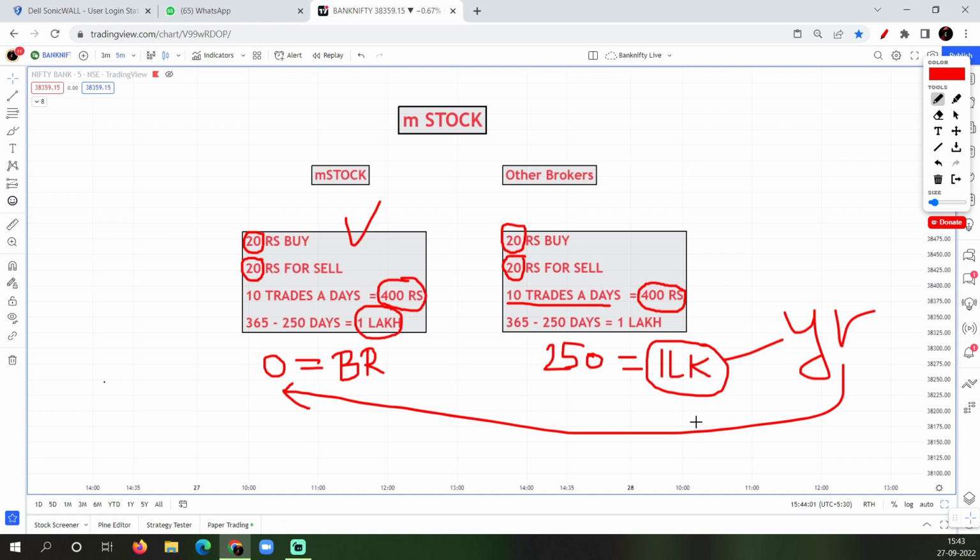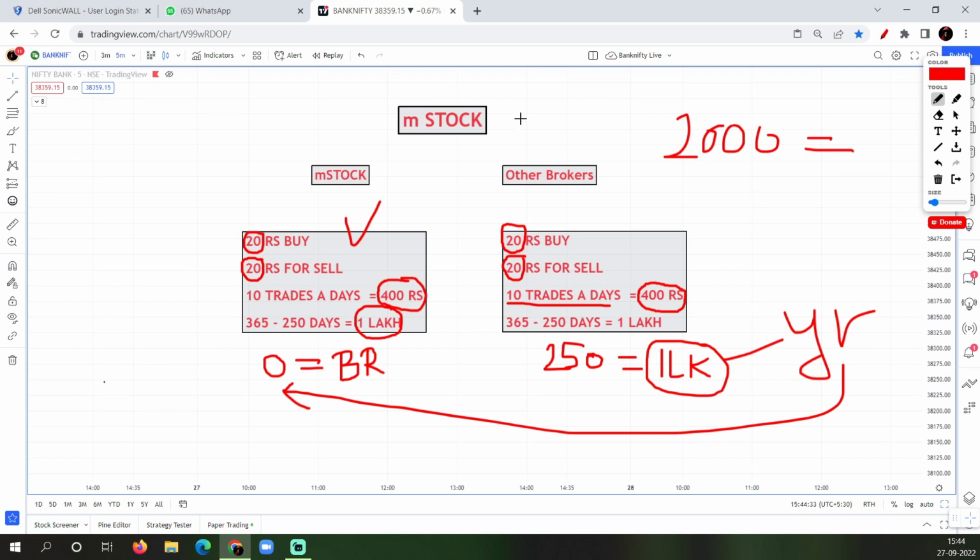For option traders going with a huge quantity, maybe 500 or even 1000, the brokerage is 0, so you can save your capital. Otherwise, if you take a profit of, for example, 2000, the brokerage can be more than that. The calculation goes down, and the 2000 will be around 1600 or something like that, because multiple trades are happening.